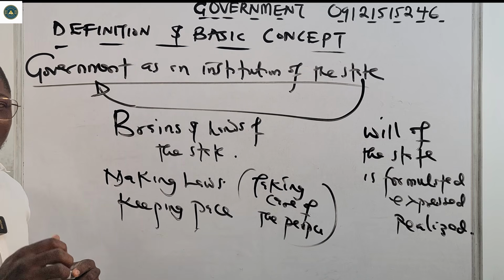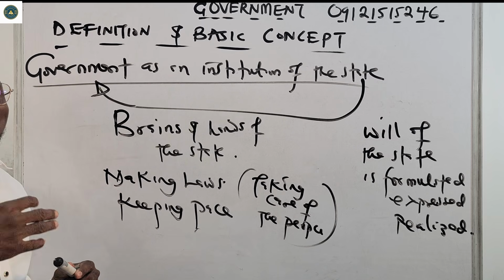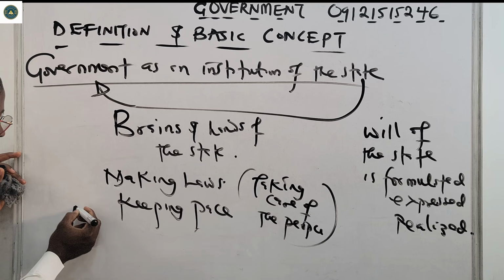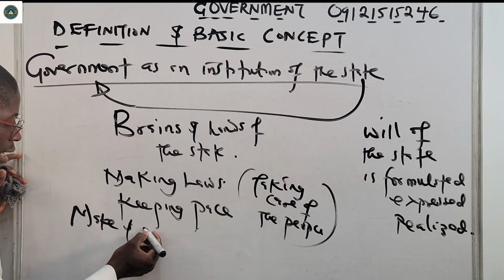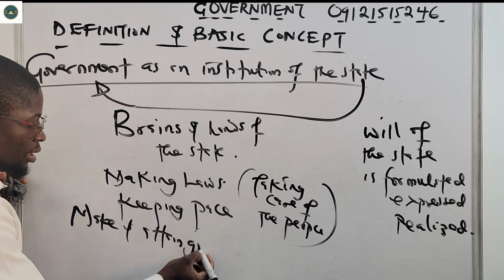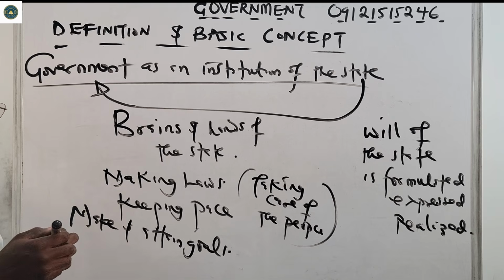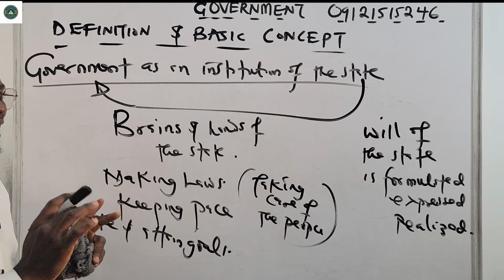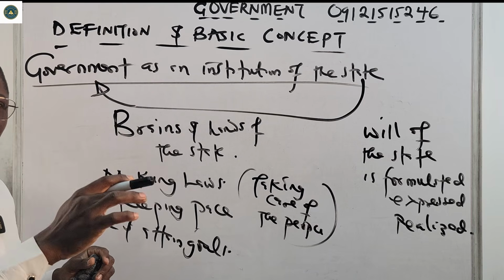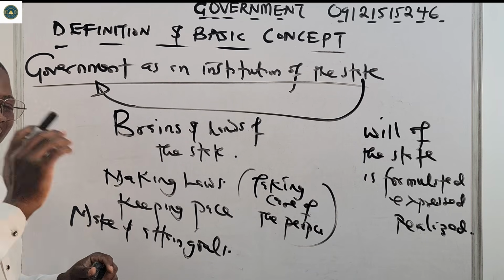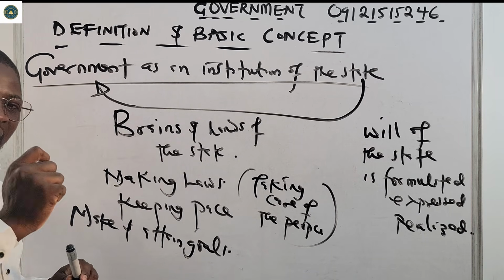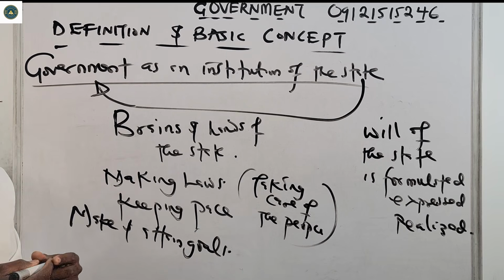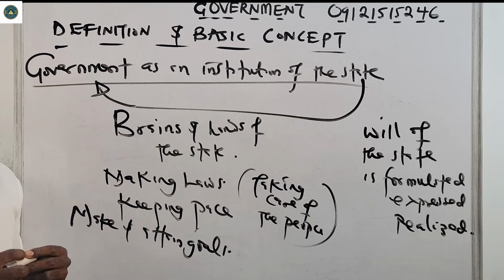It is the machinery through which the society attempts to make and attain goals. So that is the government as an institution of the state: the process by which the will of the state is formulated, expressed and realized. It is a machinery through which the society attempts to make and attain its own goals.